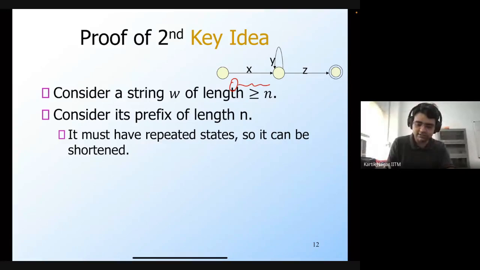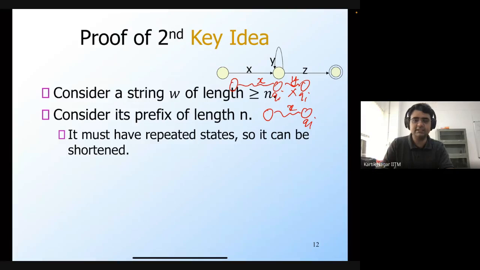Beginning from the start state, I might reach some state qi, and then the state qi again. So this would be y, this would be x. I can remove this y now, because I'm only going from qi to qi. So now the string can basically be shortened to just x itself. So we'll remove this y.